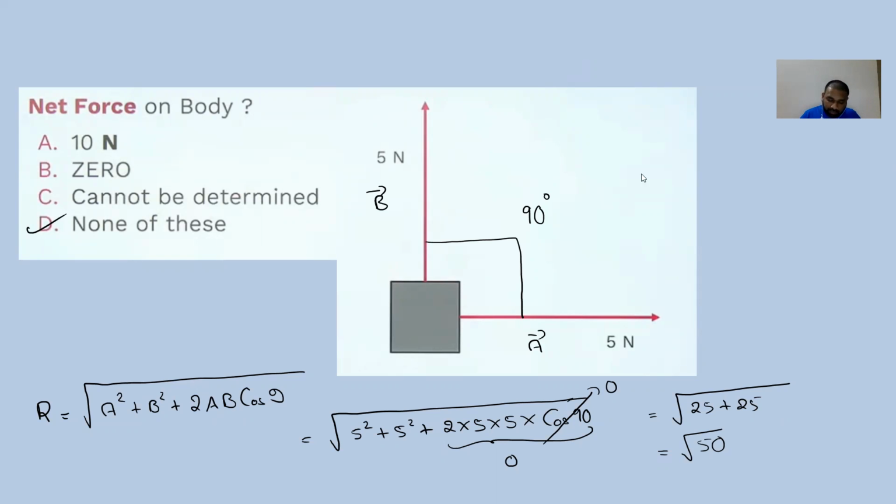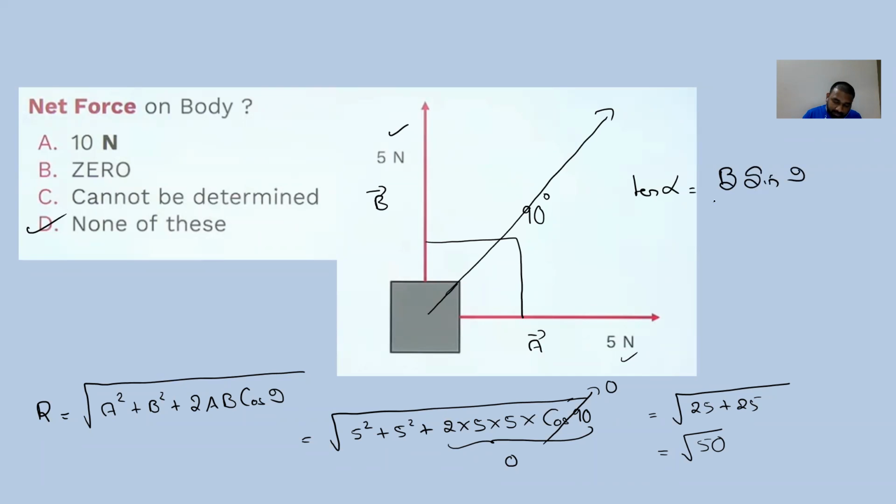Okay, now how to find the direction? See, they are the same vectors, 5 Newton and 5 Newton. So definitely it is going to be through the middle. 45 degree will be the direction. That we can say from our practical sense. But let us verify. Tan alpha is equal to what?